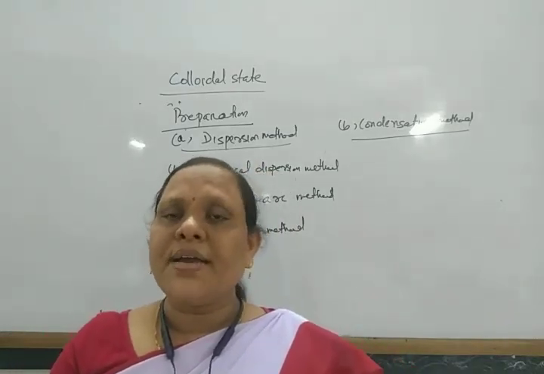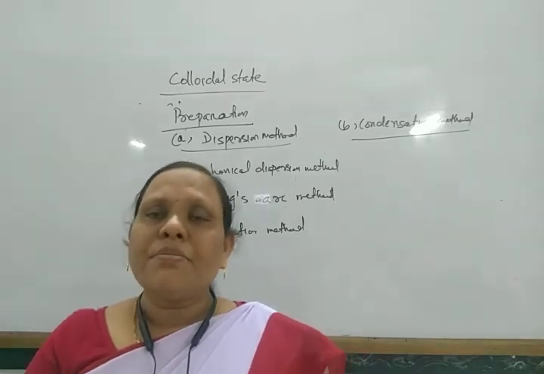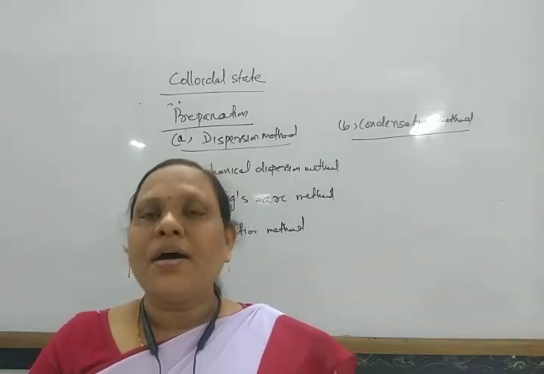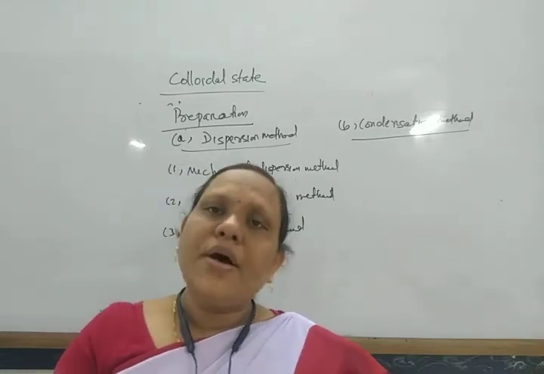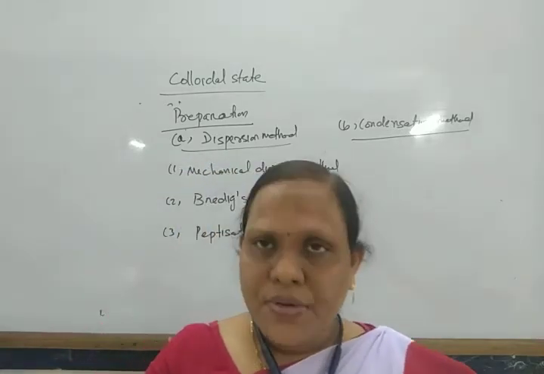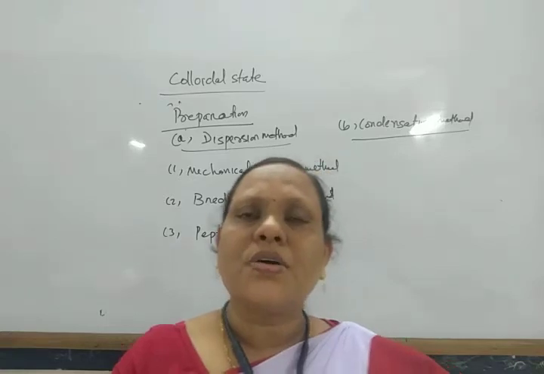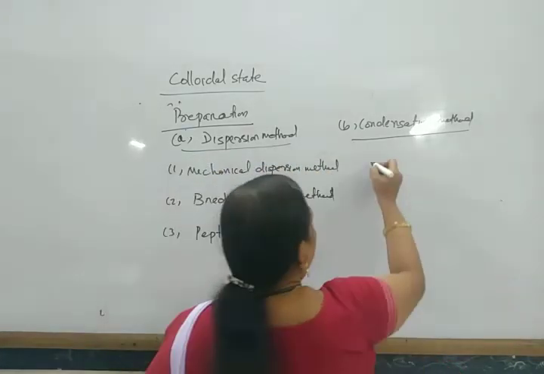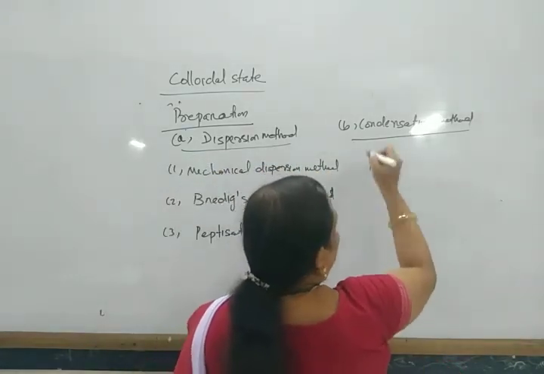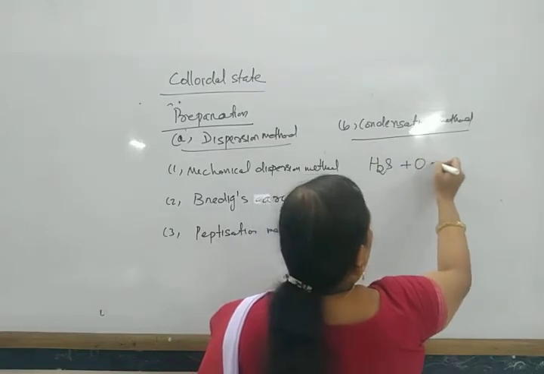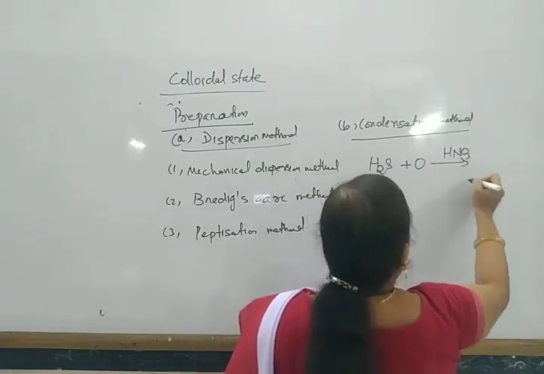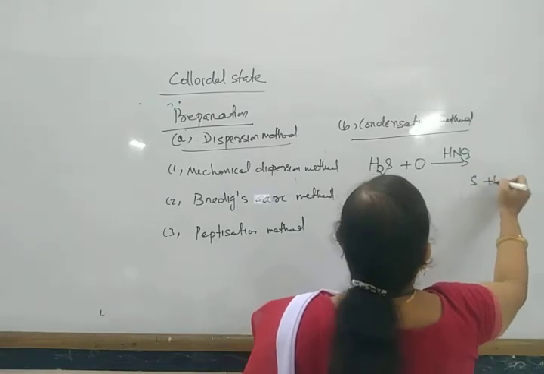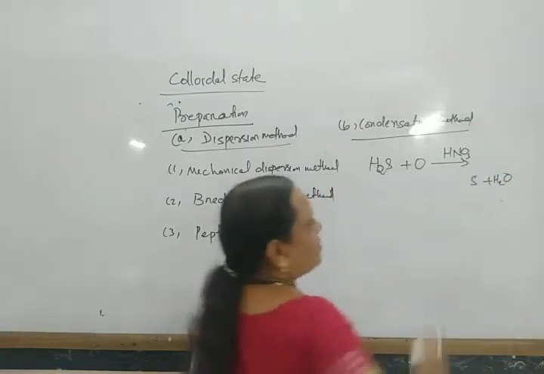Some examples are the oxidation process, the reduction process, or the solvent exchange process. For example, when H2S undergoes oxidation in the presence of nitric acid, it forms a colloidal solution of sulfur.